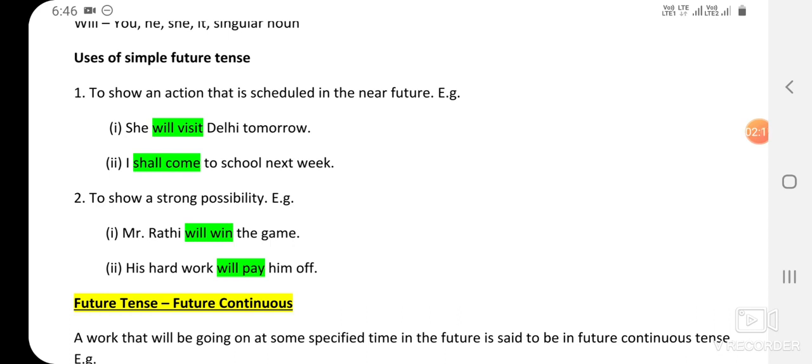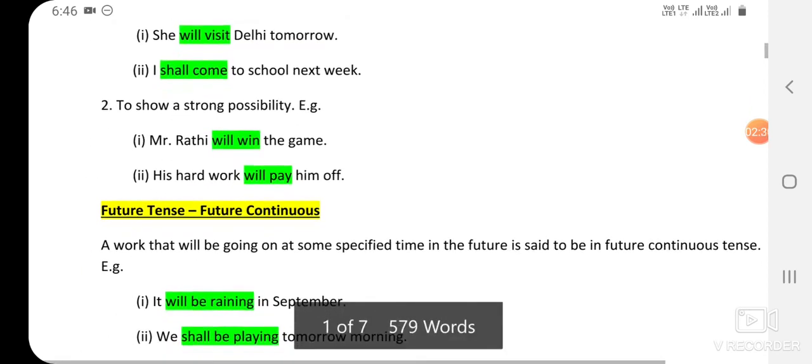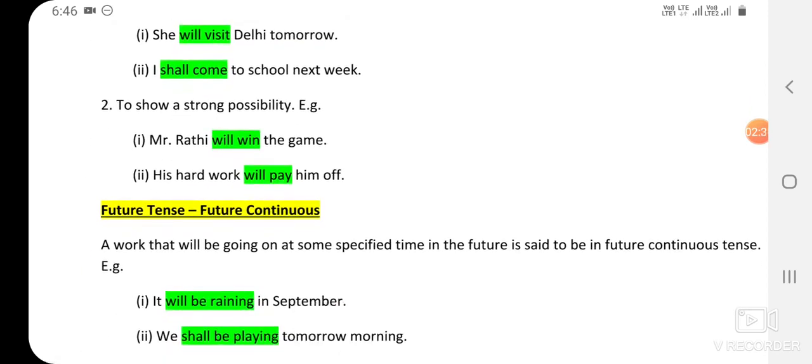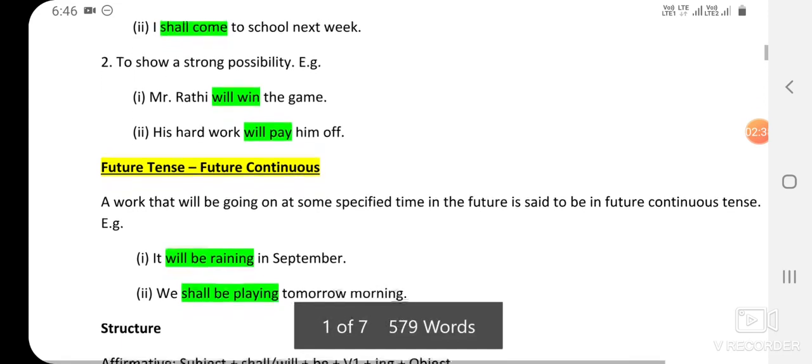Number 2, to show a strong possibility of completing an action. For example, Mr. Rathi will win the game. His hard work will pay him off. Here future tense is used and there is a strong possibility of this action happening.